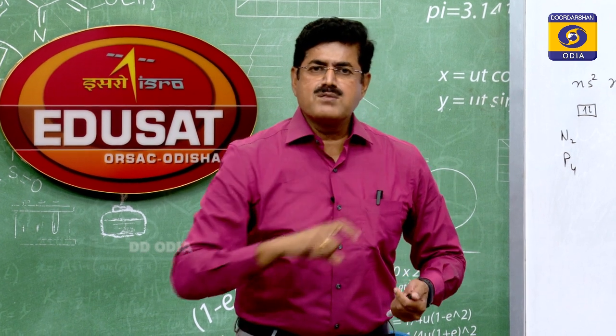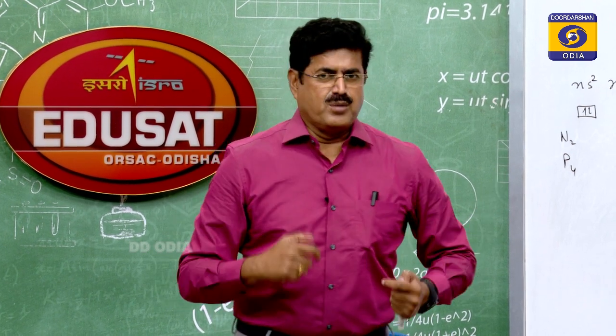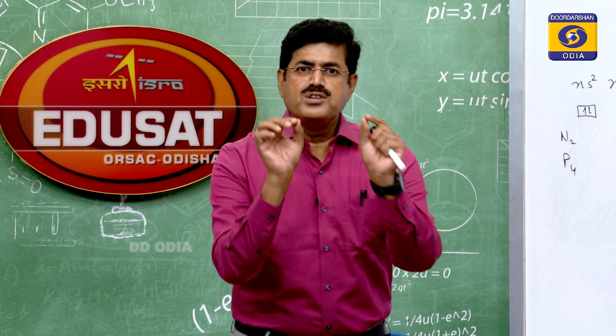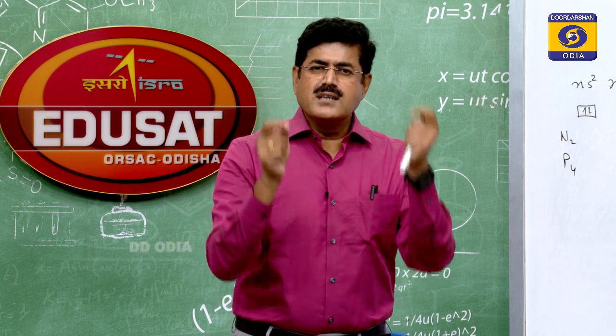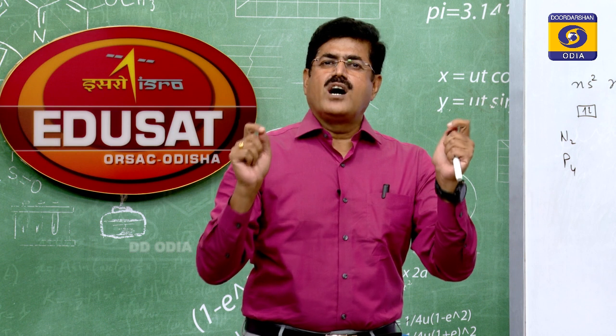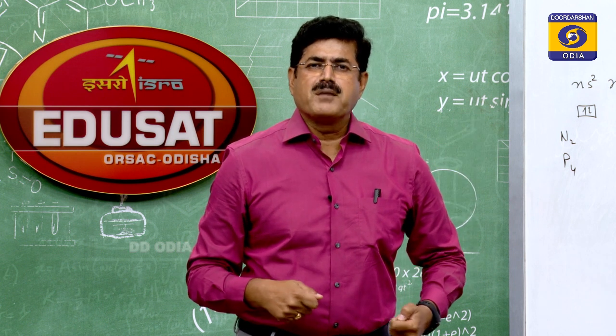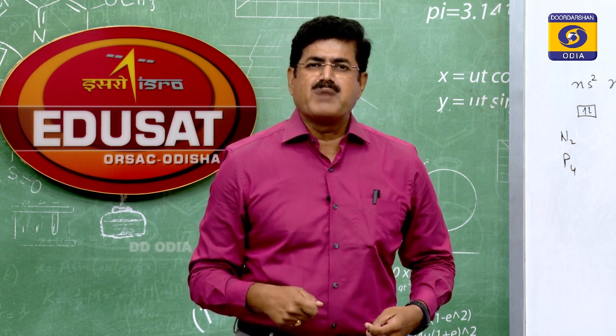But first question comes, why is nitrogen diatomic? Because nitrogen is smaller in size. As it is smaller in size, there is a chance of sideways overlapping between the p atomic orbitals of nitrogen.